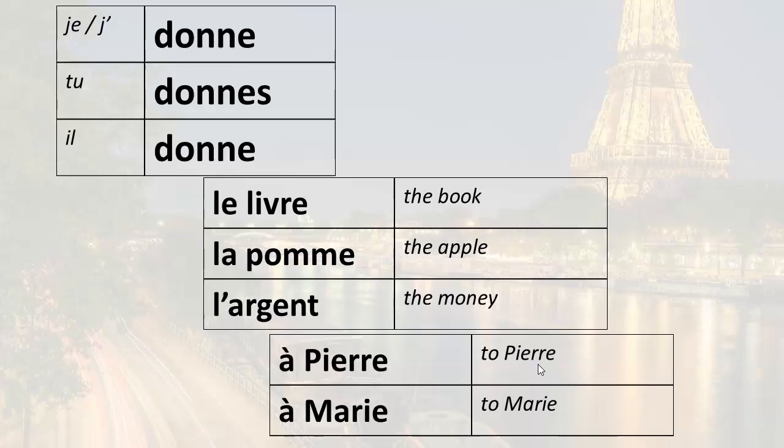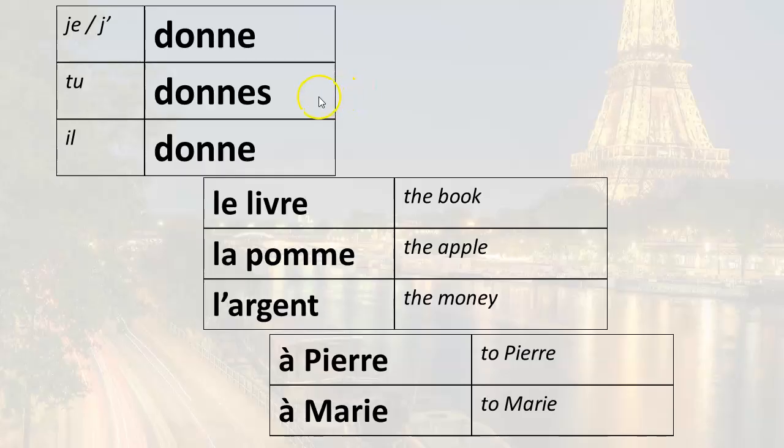I give the apple, je donne la pomme. I give the apple to Pierre, je donne la pomme à Pierre. I give the apple to Marie, je donne la pomme à Marie. I give the money, je donne l'argent. I give the money to Pierre, je donne l'argent à Pierre. I give the money to Marie, je donne l'argent à Marie.